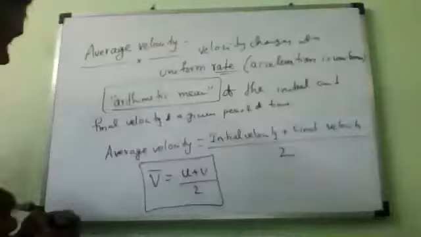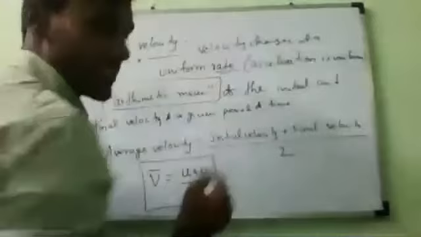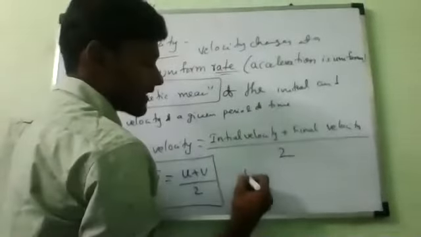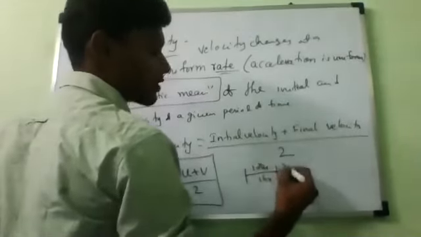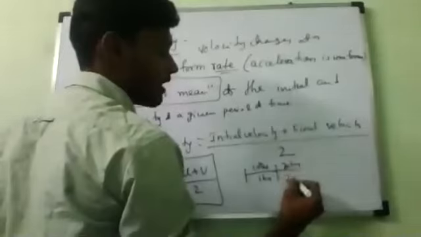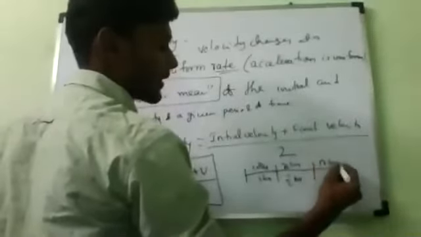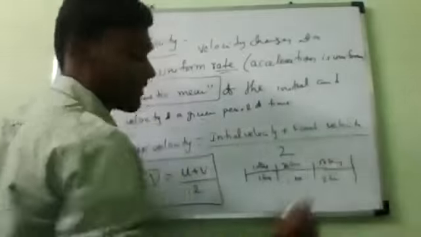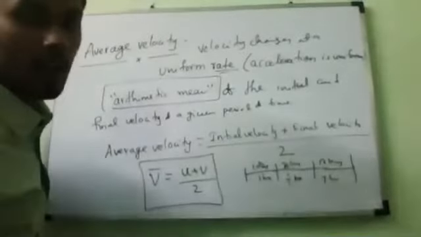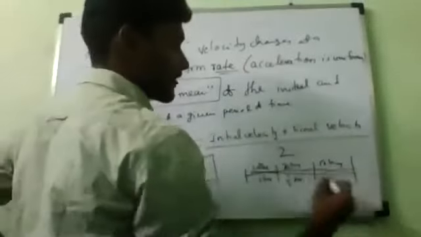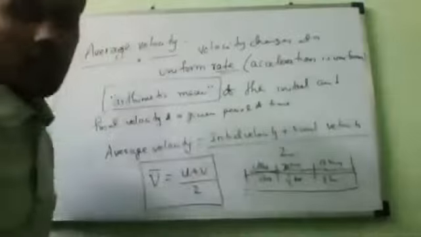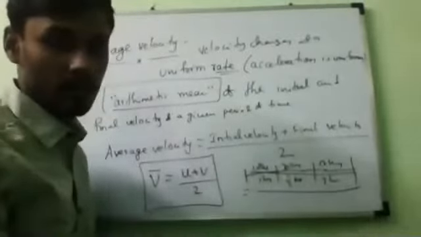Sir, I can't understand the definition. Remember, suppose the body is changing: initially 10 kilometers per 1 hour, next 20 kilometers per half an hour, next 50 kilometers per 2 hours, like that. Then what is the average velocity we have studied? Sum of the total distance divided by sum of the total time, which will give you the total average velocity. Is it yes or no? Yes, sir.